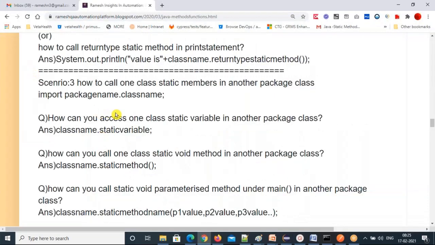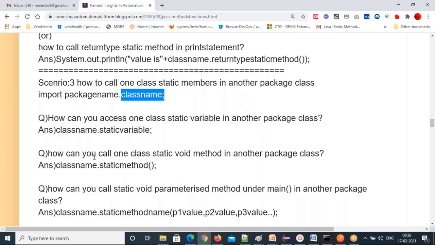First step you have to do: import. Import will give you access permissions so that you can use that package's class in another package. So import package name dot class name semicolon. Then automatically all these package class members you can use in this current package.